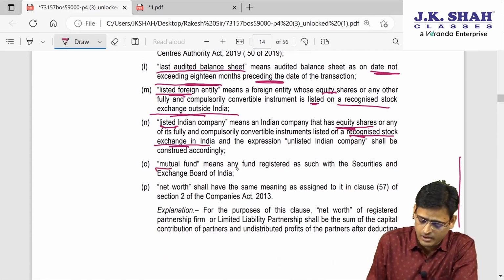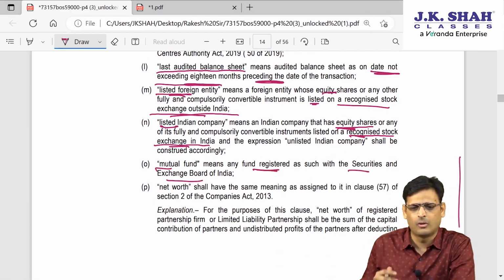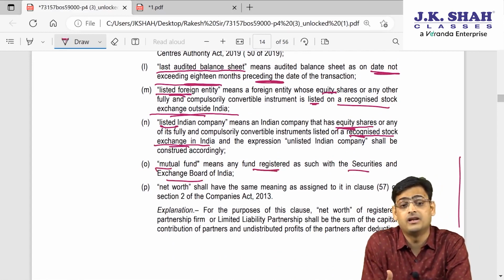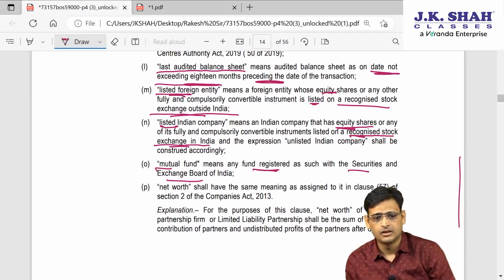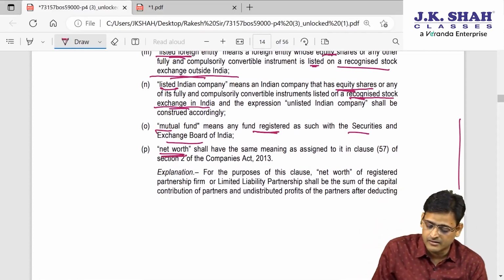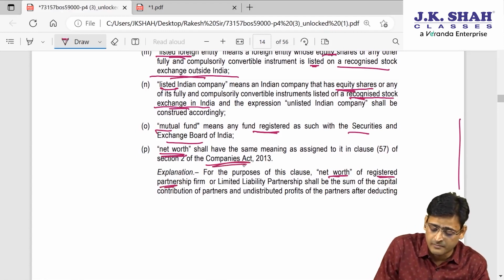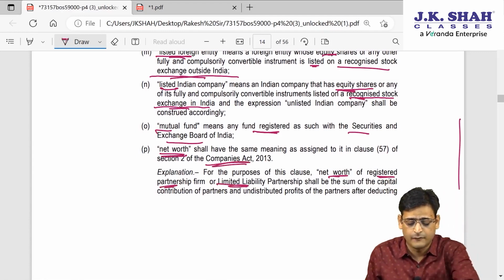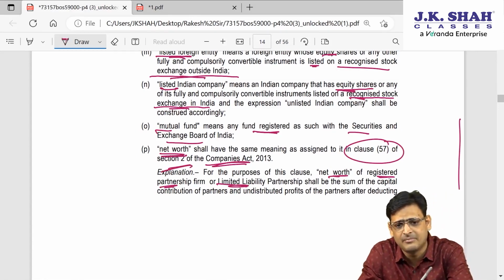Then what is a mutual fund? Whoever is registered with SEBI will be treated as a mutual fund. Obviously we know that you cannot operate as a mutual fund unless you get registered with SEBI. Then what is net worth? They have given net worth for two things, for companies and for partnership firms. Very simple. For a company, net worth has the same meaning as given in the Companies Act. So whatever is given in the Companies Act, the same meaning is assigned to net worth here. You don't have to learn it separately, because it is anyway covered under the Companies Act.